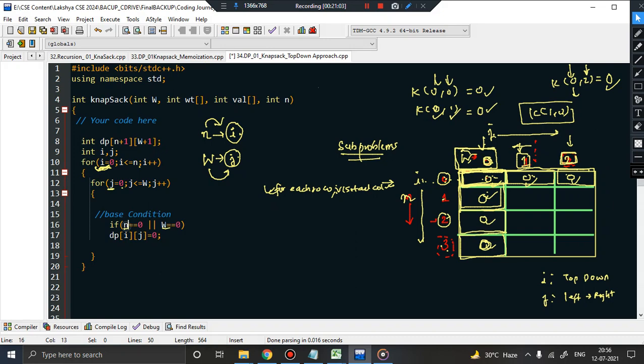So I will just write: if i is equal to 0 and j is equal to 0.